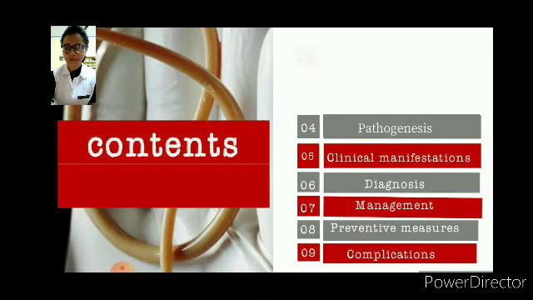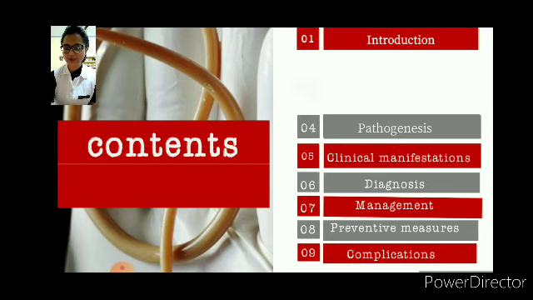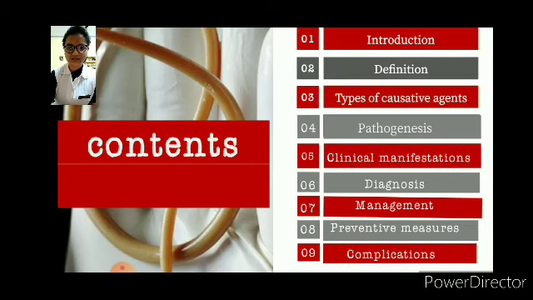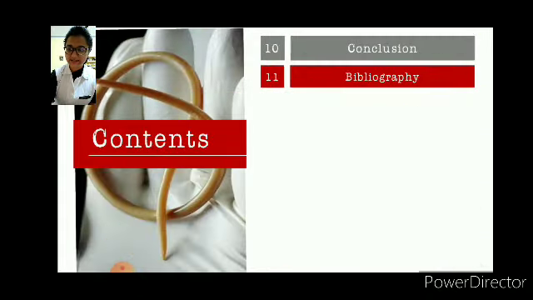So here comes the content of my presentation. First comes introduction, then definition, followed by types of causative agents, which is further followed by pathogenesis, clinical manifestations, diagnosis, management, preventive measures, and then complications. The next parts are conclusion and bibliography.